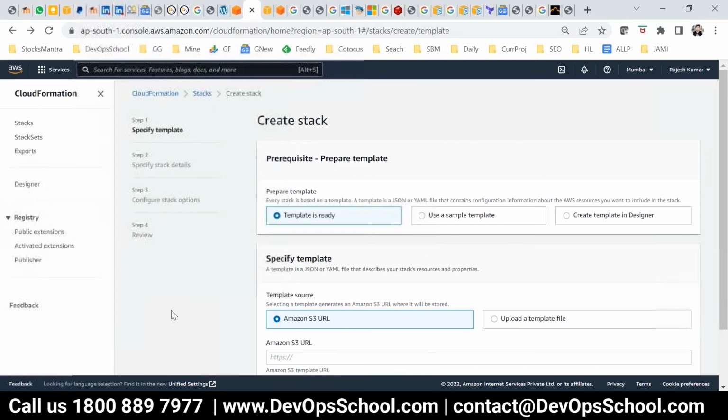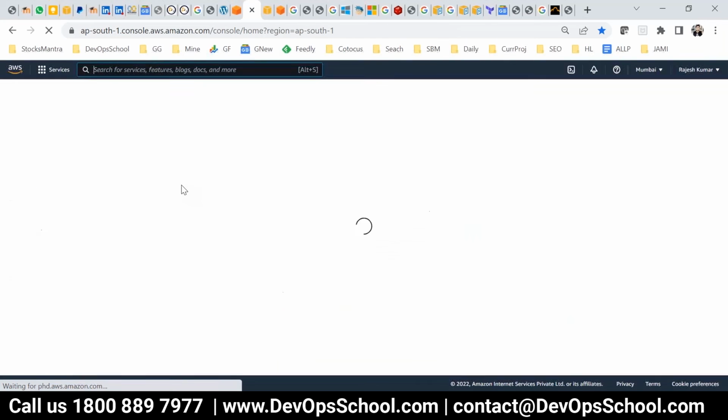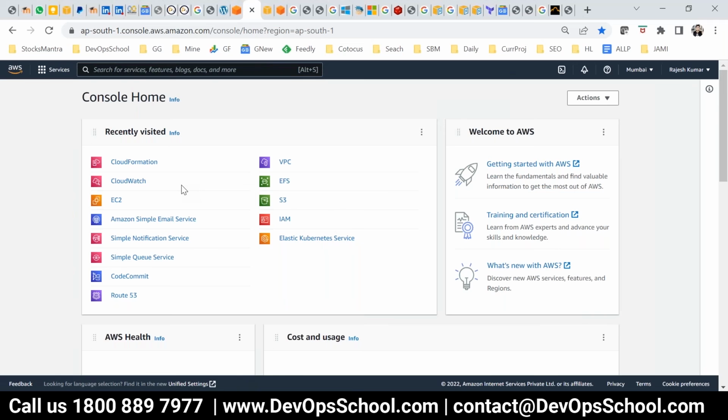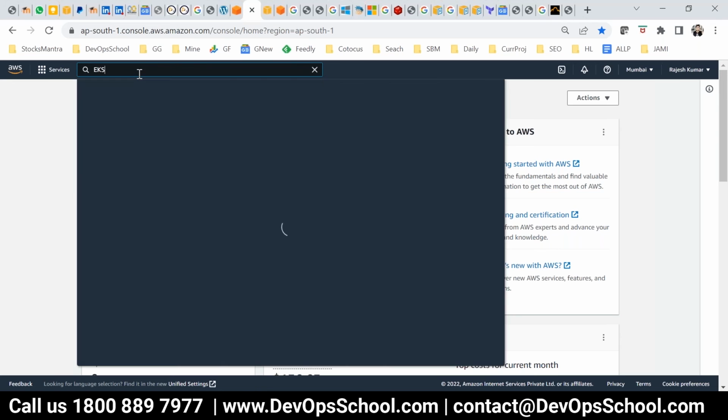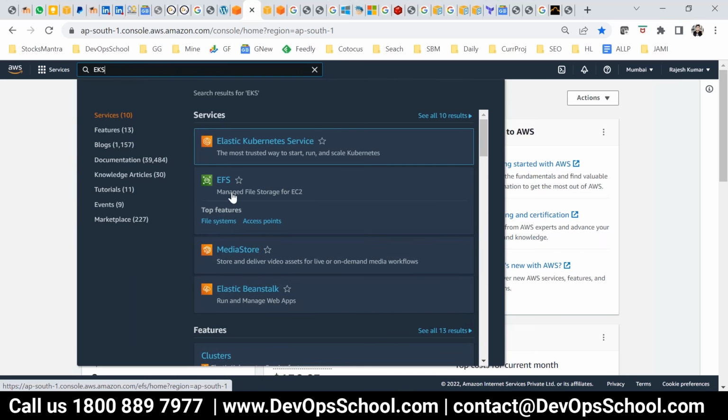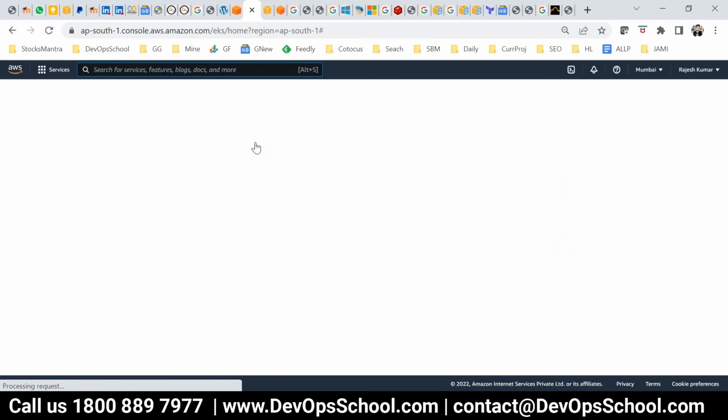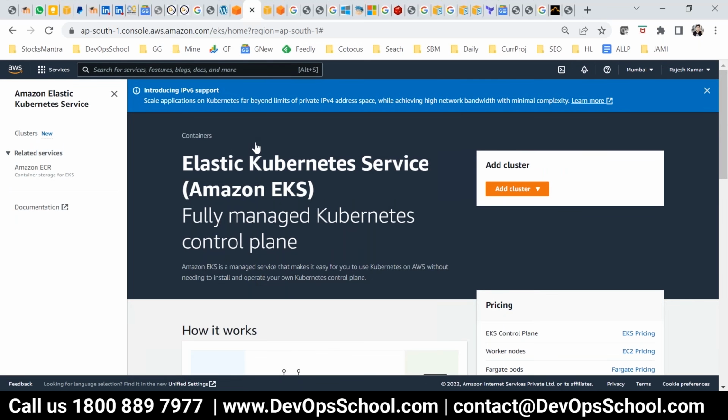But yes, AWS, you should know, it's like an ocean. Everything you have is here. Now let's say you want to create a Kubernetes cluster. So you have EKS clusters here. See here, EKS, where's this? See here, the first one. That means they will manage your clusters. You just need to deploy the nodes and deploy the pods and applications. It's a fully managed cluster.